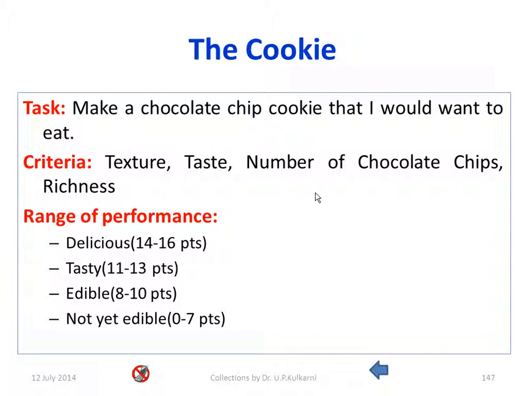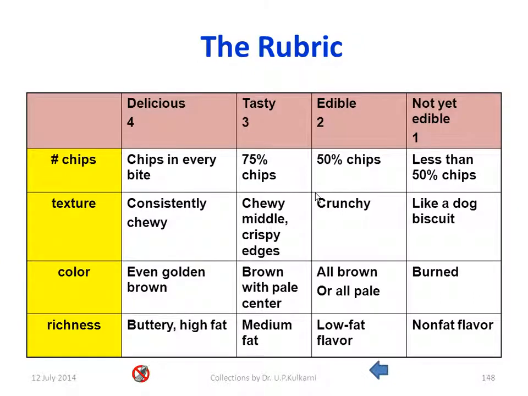Here is an example. The task is to make a chocolate chip cookie that I would want to eat. Criteria: texture, taste, number of chocolate chips, richness. These are the criteria. The performance range is delicious, tasty, edible, not edible. Now look at the small rubric that is available on the internet. You can just look into that also. See here, this is how the rubric is presented.